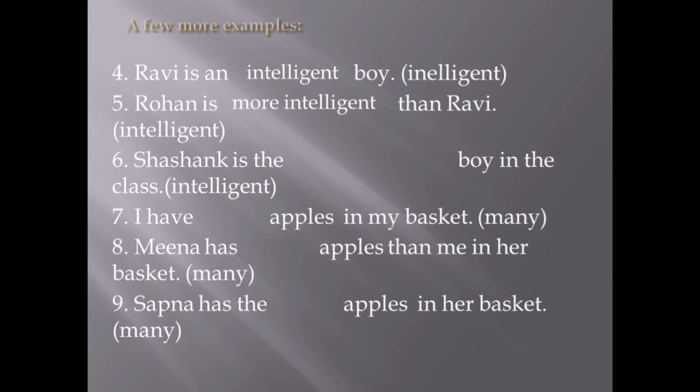Now Shashank, we are talking about Shashank. Shashank is the dash boy in the class. One thing you can note, the is there before the blank. That means superlative degree of comparison. Also the boy Shashank is being compared to the whole class, means all the boys, not only two. So most intelligent boy in the class.